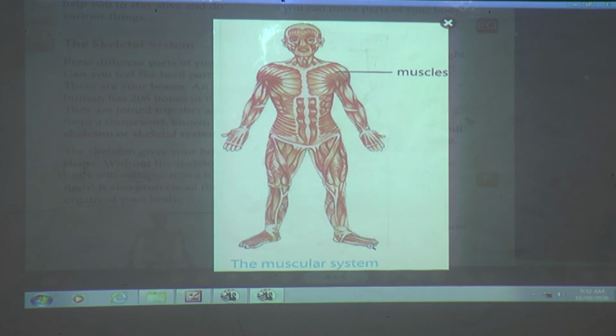Muscles that move without your controlling them are called involuntary, isn't it? Because of the muscles only we can bend, we can lift heavy things, or we can run fast, isn't it? Clear? Yes.